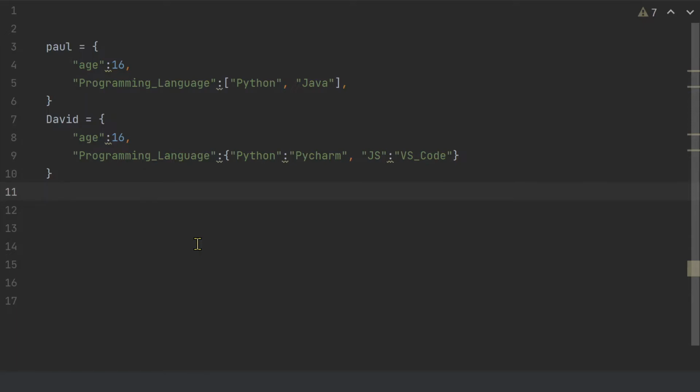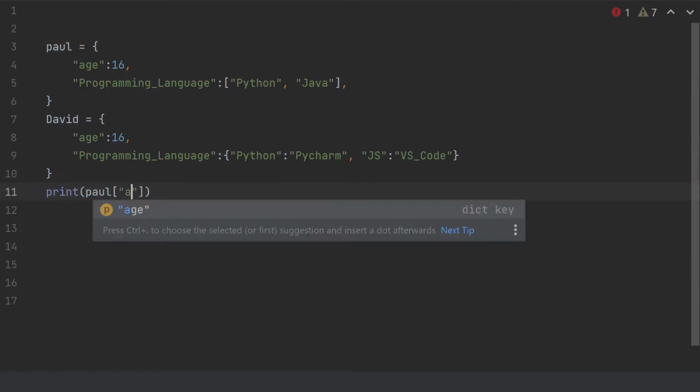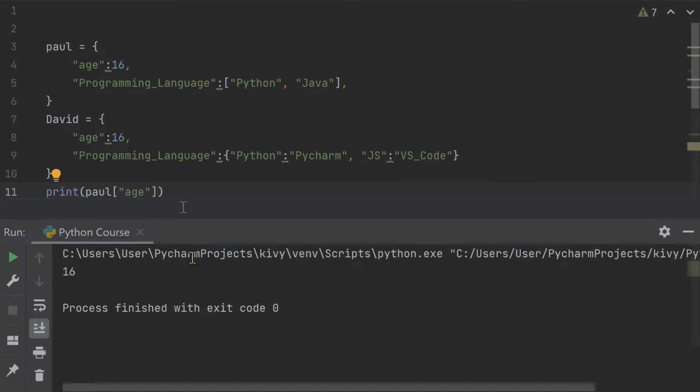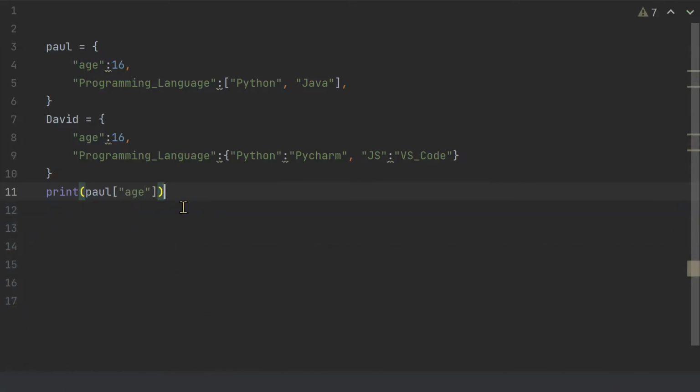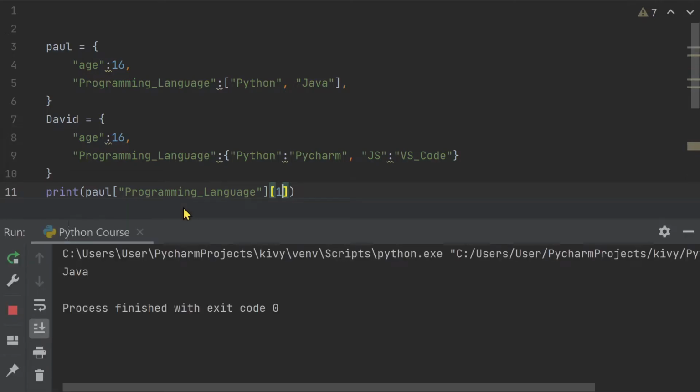Well, let's say I'm gonna use first the Paul dictionary, and I'm gonna fetch his age, which is 16. I'm gonna print Paul and mention the key, which is age. We should get 16. But let's say I want to fetch Java in Paul. How to do that? Well, instead of age, I need to mention the other key, which is programming language. And then I need to mention the index of Java. That's because in lists, we have indexes. So Java is at index number 1, and if I run my program, I should get Java.